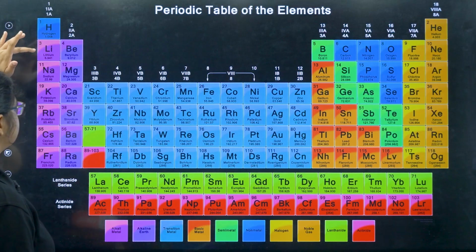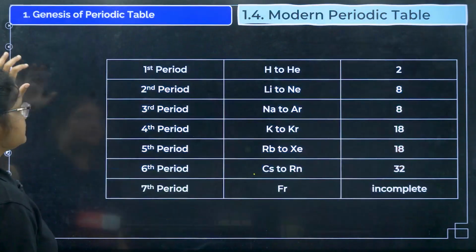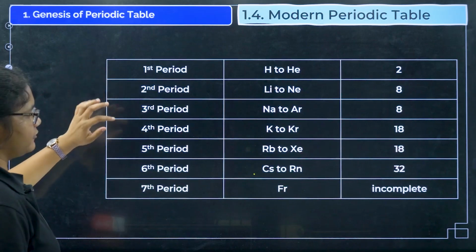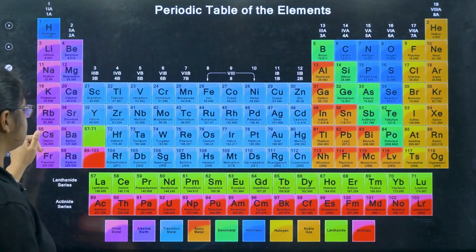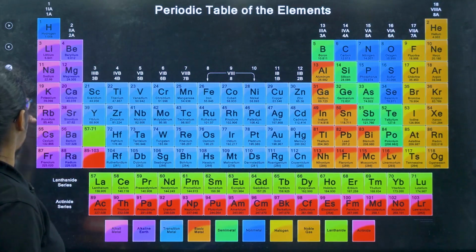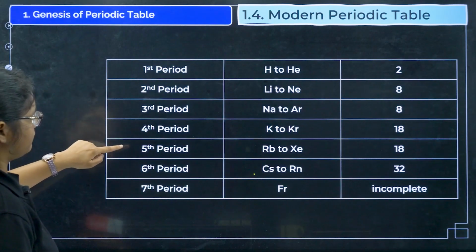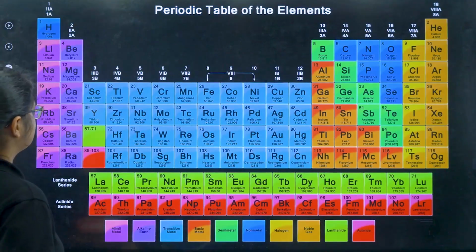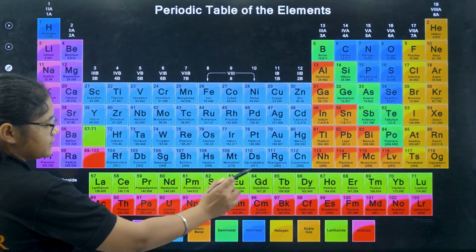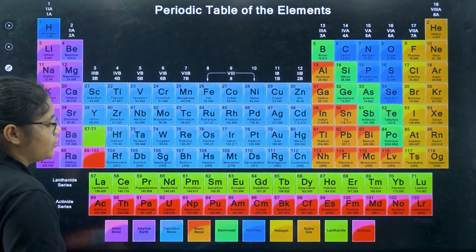You can see first period, second period, third period, fourth period. So in the fourth period we have 18 elements, right? So this is fourth 18 elements, fifth 18 elements, sixth we have 32 elements. Okay, so why does this 32 come? You can see here 32 elements because this is also included. Okay, and francium is incomplete, so that is why that is not counted.